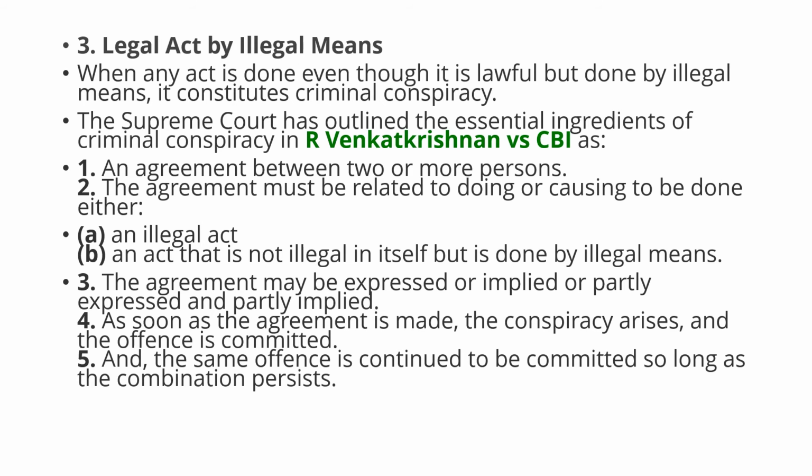There's a case of Venkat Krishnan versus CBI, in which the special ingredients were outlined. First, an agreement between two or more persons should be there in order to constitute a criminal conspiracy. Second, the agreement must be related to doing or causing to be done either an illegal act, or a legal act done through illegal means. Third, the agreement may be expressed or implied, or partly expressed and partly implied. Fourth, as soon as the agreement is made, conspiracy arises and the offense is committed. And fifth, the same offenses continue to be committed so long as the combination persists.